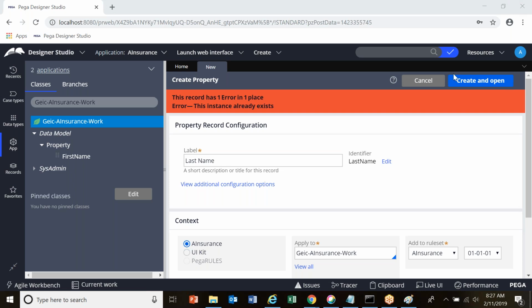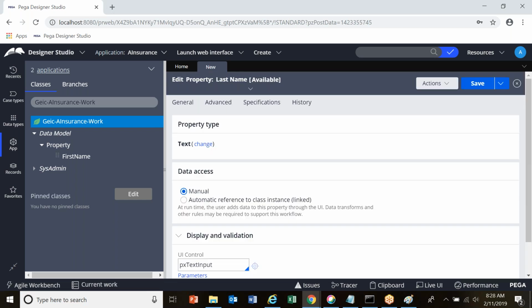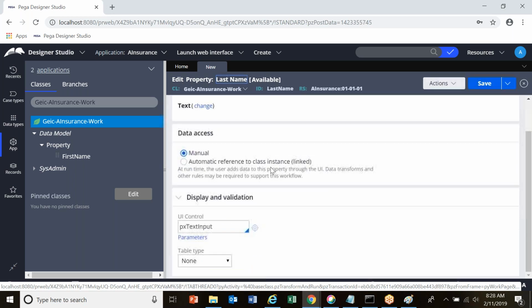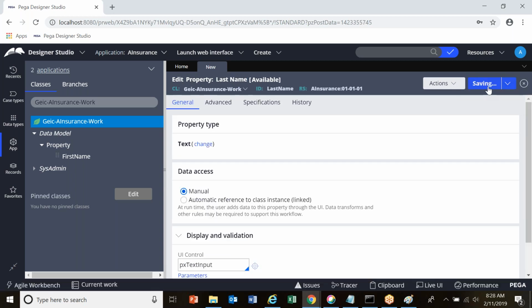So come back to properties. See, I've given last name, context is A Insurance, applies to class is my work class. Click on create and open. So your property called last name is created. What's the type of the property? It is text. If I want, I can change it. What is the input control? It is text input. Click on save. Your last name is created.